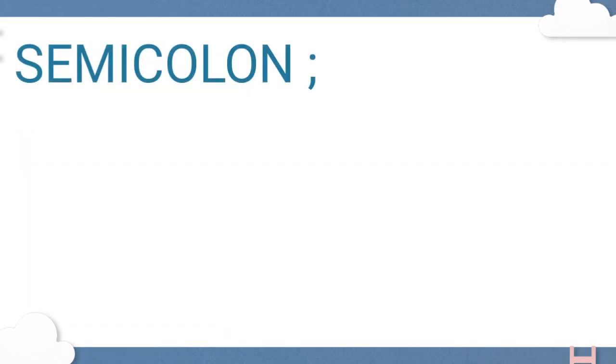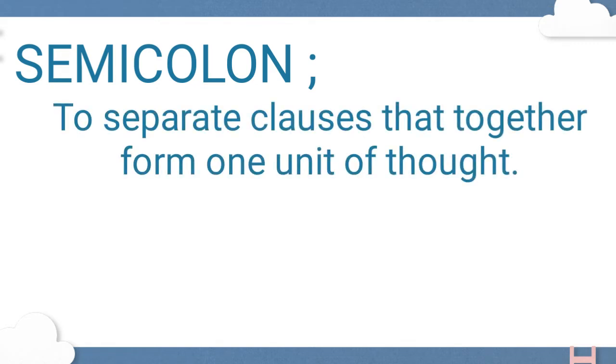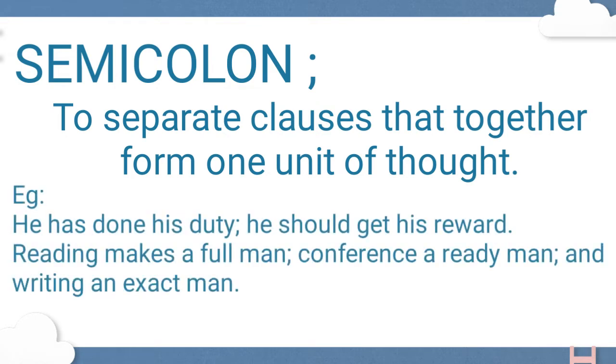Next, we are going to study the usage of semicolon. The semicolon is used to separate clauses that together form one unit of thought. Look at this example. He has done his duty; he should get his reward. Next example. Reading makes a full man; conference a ready man; and writing an exact man. So, all these phrases were giving out one unit of thought and it is being separated by using a semicolon.